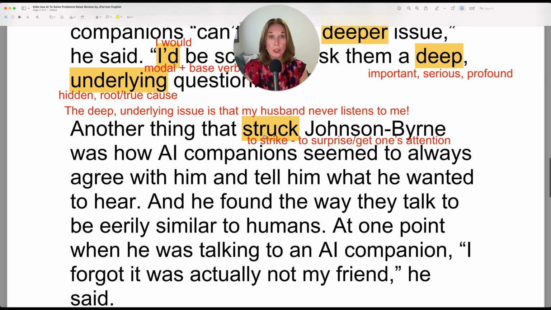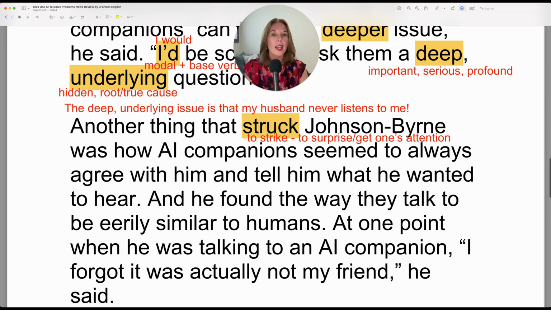Another thing that struck Johnson Byrne was how AI companions seemed to always agree with him. So we have here to seem, to do something. Okay, so our verb is seem. In this case, it is conjugated in the past simple. And then we have our infinitive, to agree with him. Now, if something seems to be, it means that it appears that way. You think it is that way, but you're not presenting it as fact.